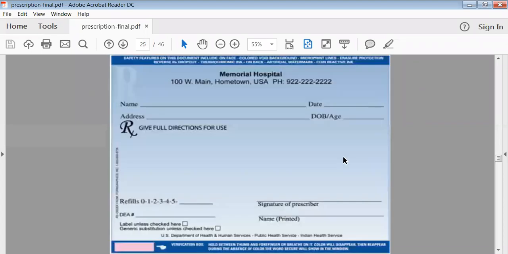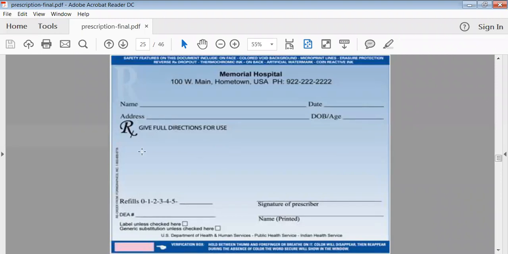This is the example of that prescription, that is Memorial Hospital and the address of that hospital, then name of the patient, date, address, date of birth or the age of that patient, then RX is written, as well as one blank part is there in the middle.